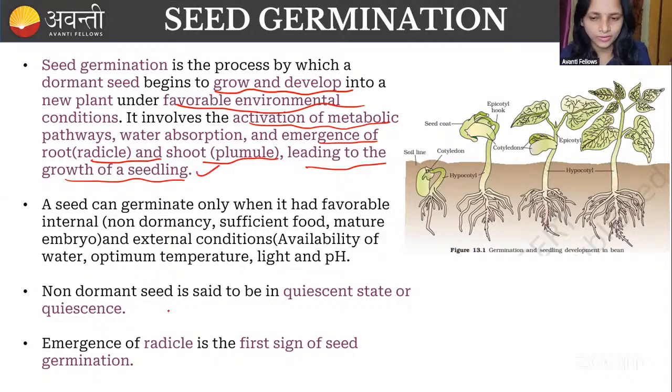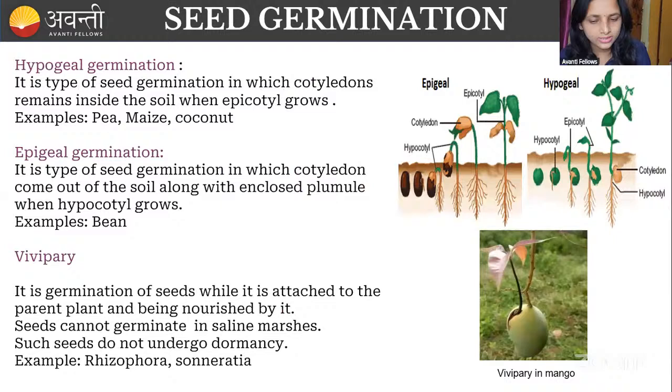And you know that a non-dormant seed is said to be at the quiescent stage. It is not going to undergo germination. It has to break dormancy, then only it is going to undergo germination. And you have to remember this point: the emergence of the radicle, not the plumule, is the first sign of seed germination. If any seed is undergoing germination, the first emerging organ is the radicle. In future, the radicle will give rise to the root. Okay, fine.